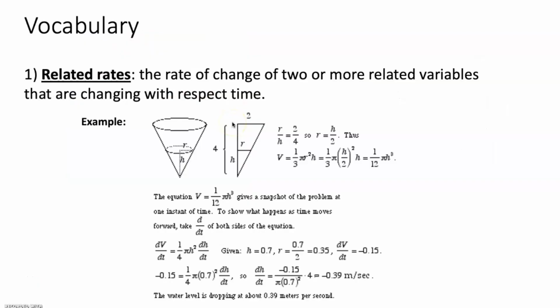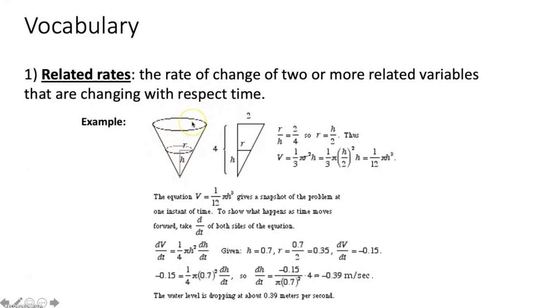First thing we're going to talk about are related rates. Those will be the rate of change of two or more related variables that are changing with respect to time. So there are a lot of different examples that we're going to do today. One such example would be down here. We have an upside down cone that is filled with some sort of liquid, let's say water.